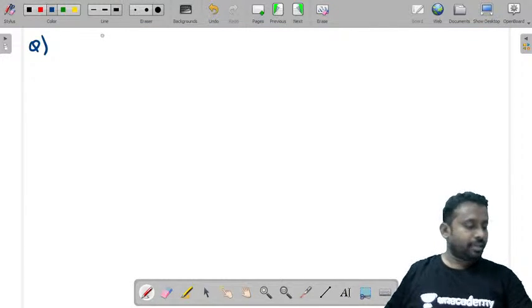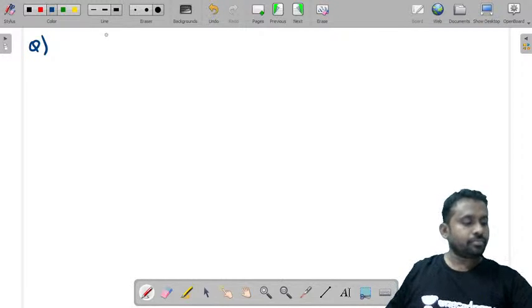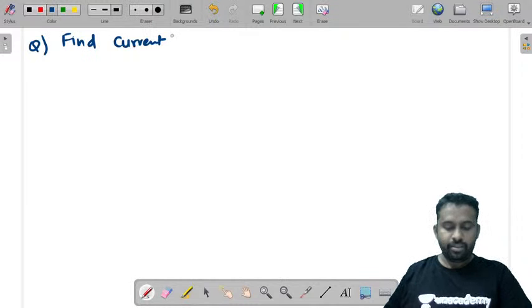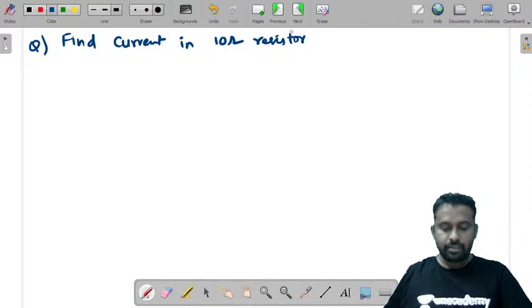Let us consider a question: find the current through the 10 ohm resistor.